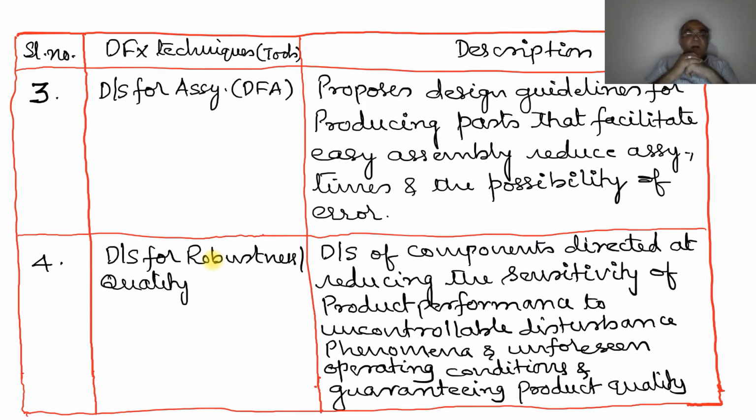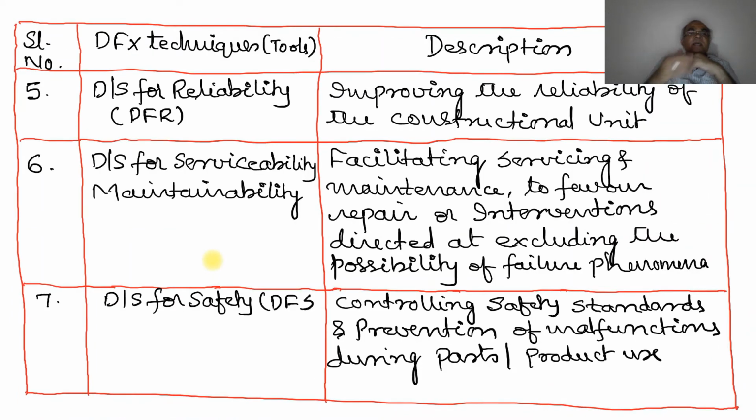Design for robustness and quality: design of components directed at reducing the sensitivity of the product performance to uncontrollable disturbance phenomena and unforeseen operating conditions, and guaranteeing product quality. Then design for reliability, improving the reliability of the constructional unit.